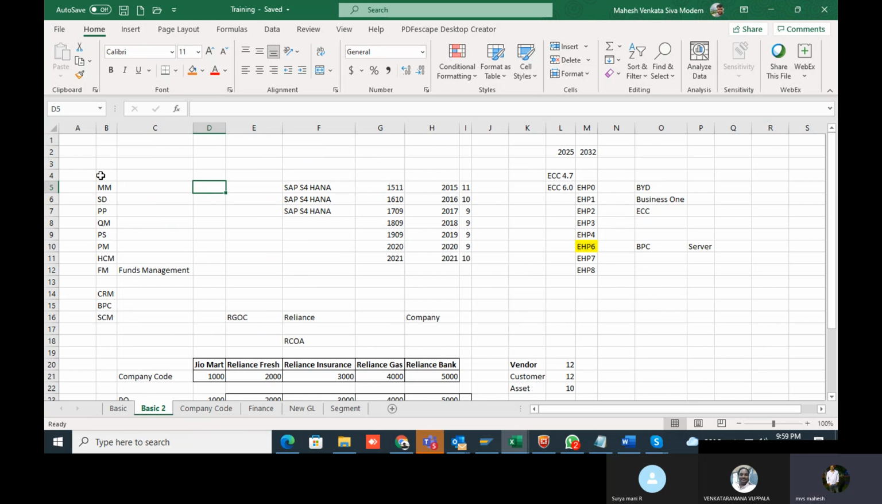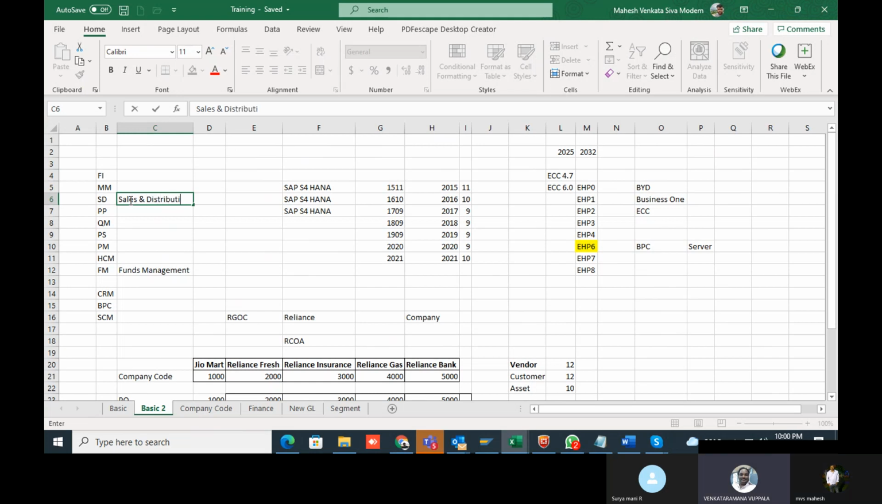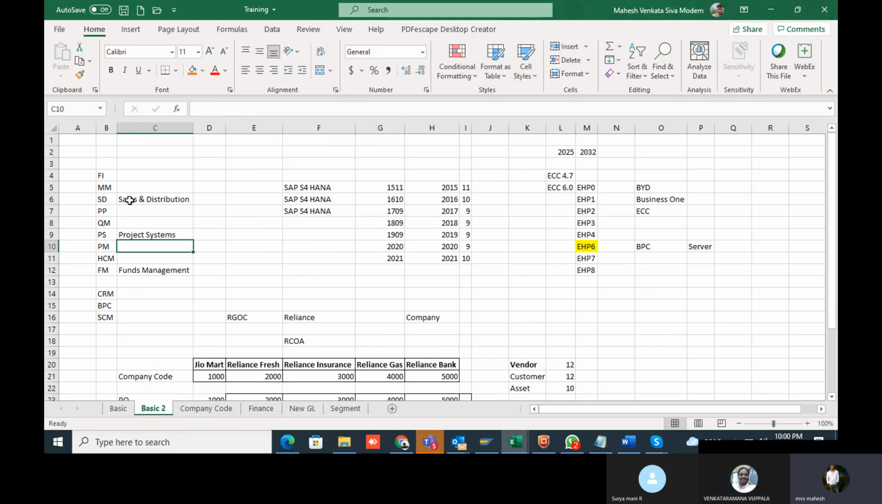In ECC, in a basic implementation, we have basic modules like finance, material management, sales and distribution, production planning, quality management, and project systems. This is exclusive for projects. If you have construction of a new plant or any big plant construction, for that purpose we'll use the PS module. PM is not product management, it's plant maintenance.